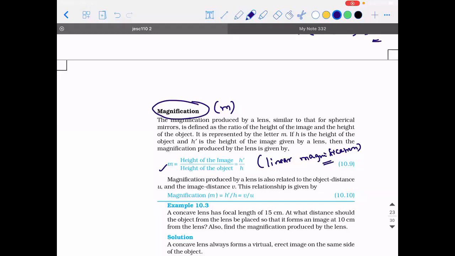Magnification in terms of image distance and object distance in the case of a lens is given as height of image by height of object. This is also written as v divided by u for a lens. You guys remember what we wrote for a mirror? We wrote it as minus v by u. Right? So here it is plus v by u.